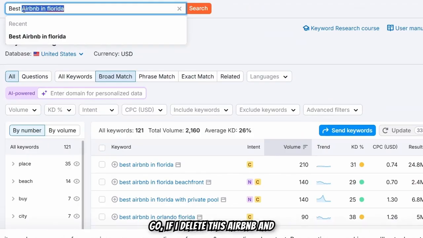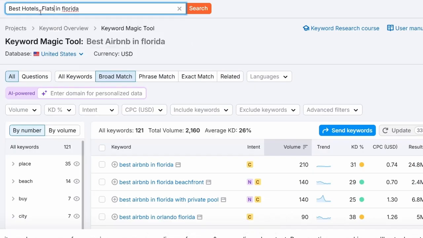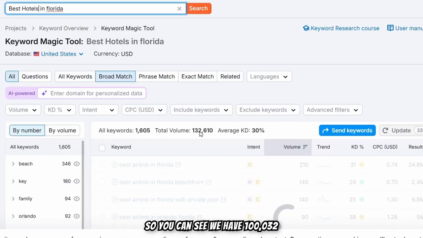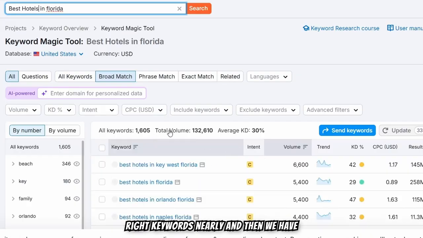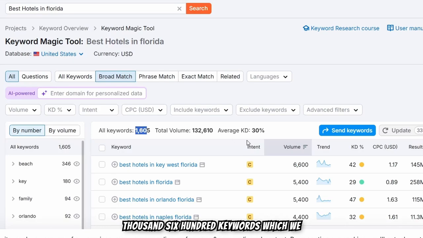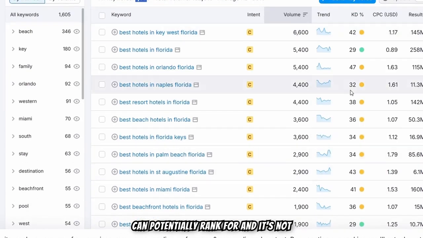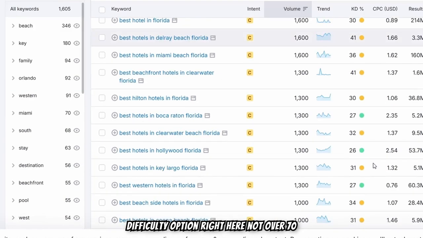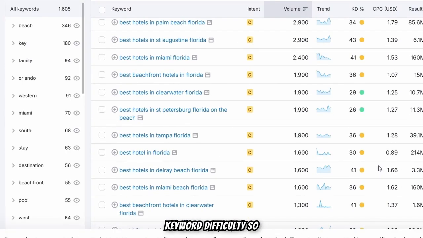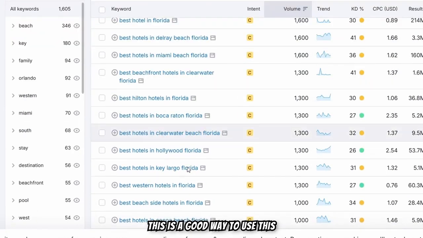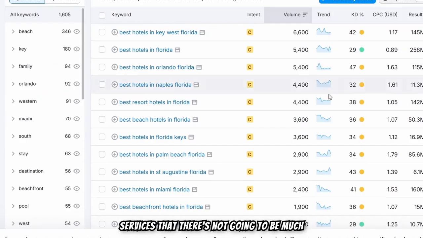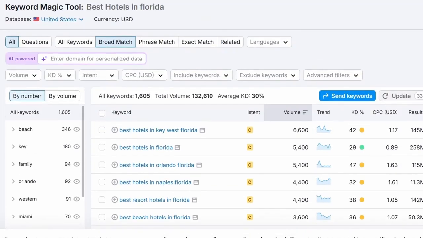Not only that, if I delete this Airbnb and type in hotels, you're going to see the volume for this too. You can see we have nearly 100,032 keywords, and then we have 1,600 keywords which we can potentially rank for. And it's not even that difficult. You can see there's not a single red keyword difficulty option right here, nothing over 70. So this is a good micro niche to rank for. You can offer services. There's not going to be much ad revenue, I guess.